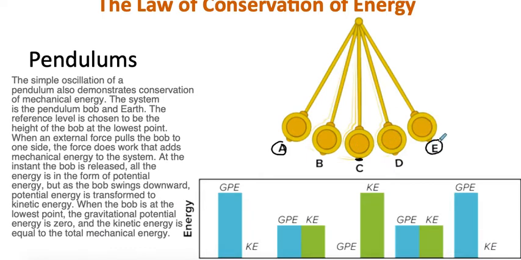So A and E are both going to have all potential energy, and really this is going to stop for a brief moment in time right there, and then it's just going to transfer back and go back to where you started. So a pendulum is a really easy way to see that we have potential energy turning into all kinetic energy and kinetic energy back into potential energy, and it just kind of flip-flops the whole time. It goes back and forth.